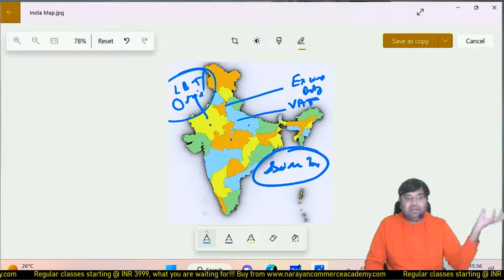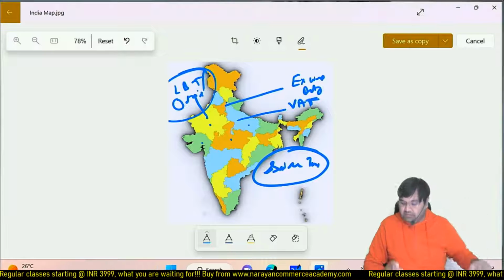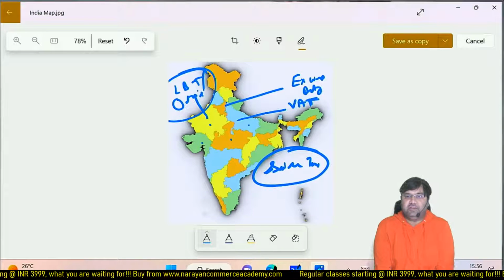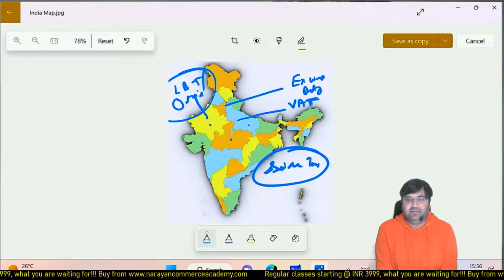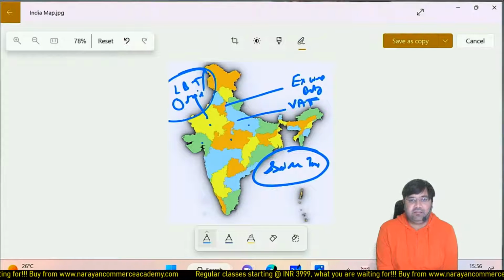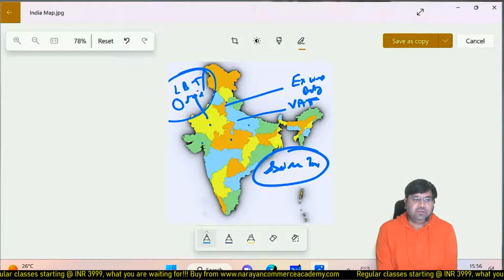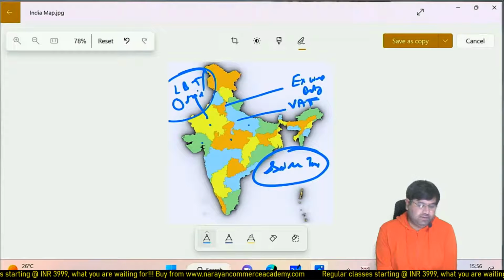So if any multinational company, let's say a US multinational company, would like to come to India, Apple would like to manufacture in India, let's say 10 years back, it was not an easy task for them. So that's why Apple never came to India for manufacturing of Apple iPhone. Right now only they came. Okay, so we are going to discuss in detail why they came now, but later on. Right now we are just discussing the